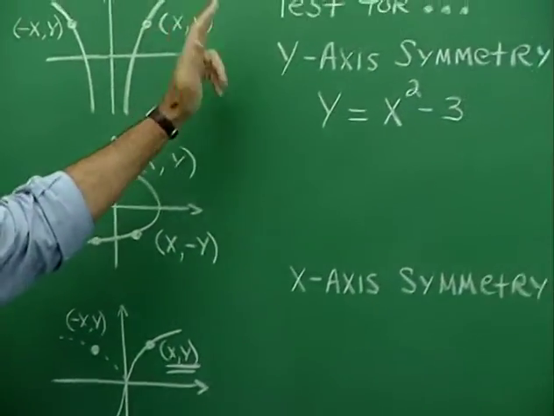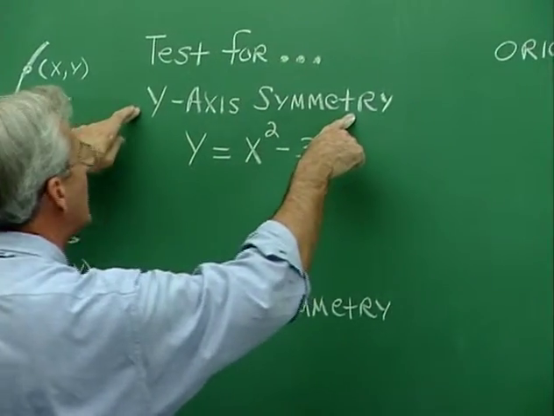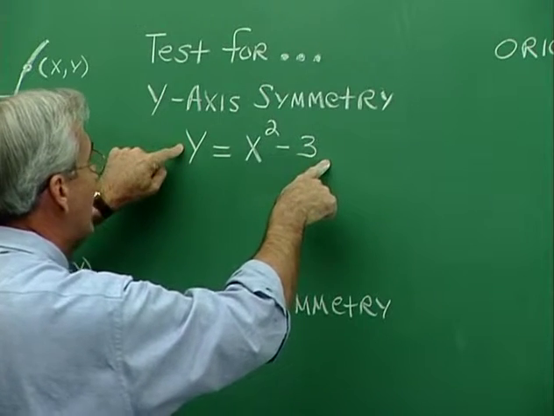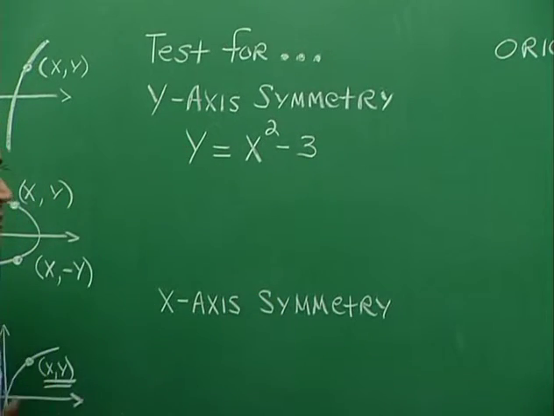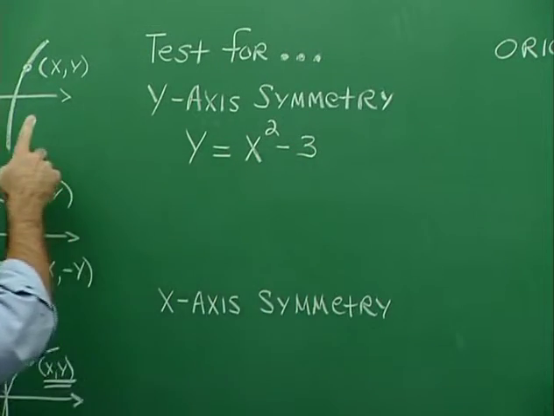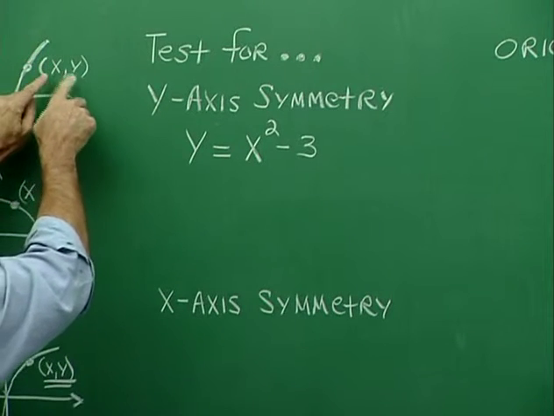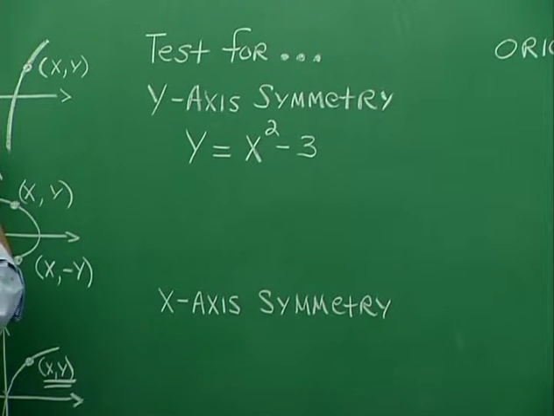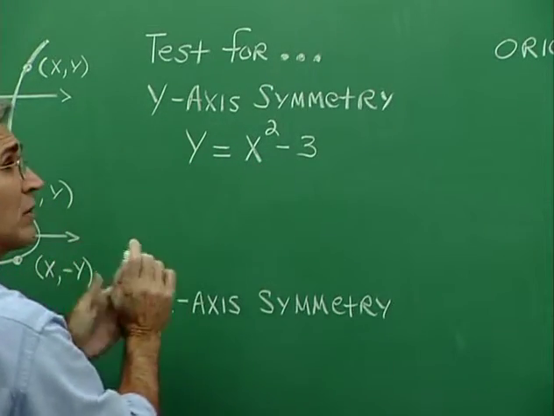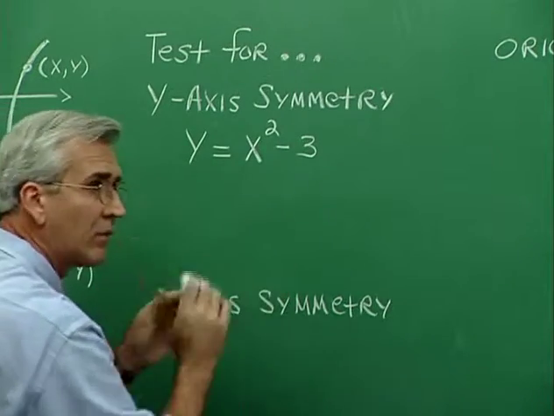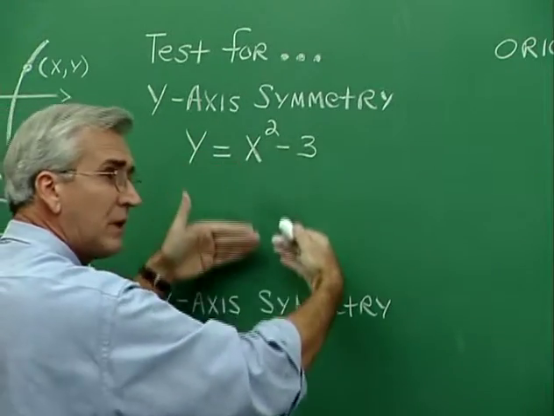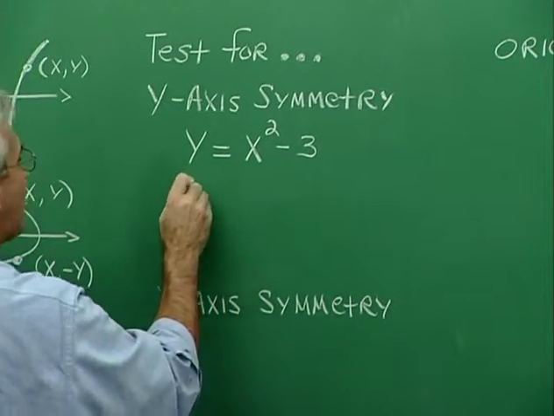Here's how that works. We want to test for y-axis symmetry using this equation. Now, it turns out that this equation is symmetric to the y-axis. All right, let's make the test. Now, the test involves this idea that if x and y are on the graph, then the negative of x and y are on the graph. And so to make the test algebraically, we just replace x with negative x and y with itself, or just don't make a replacement for y, and see if we get the same equation, or see if we can manipulate to the same equation. So we replace x with negative x,